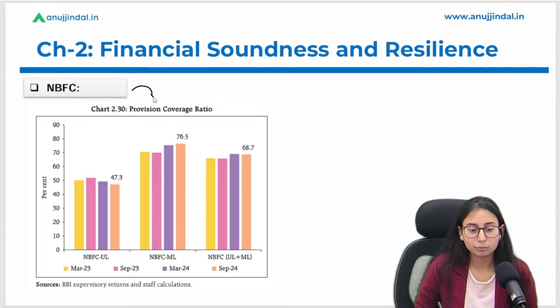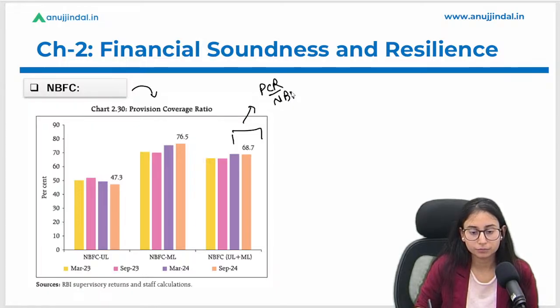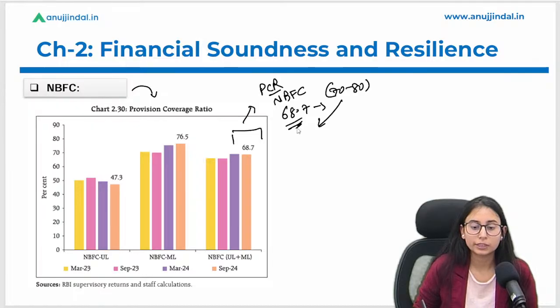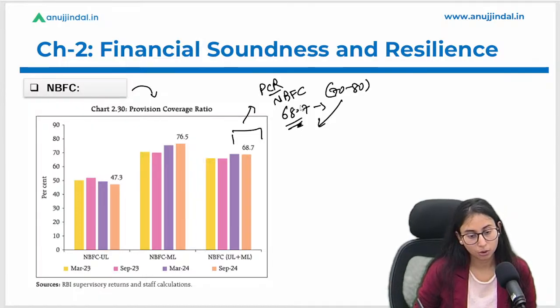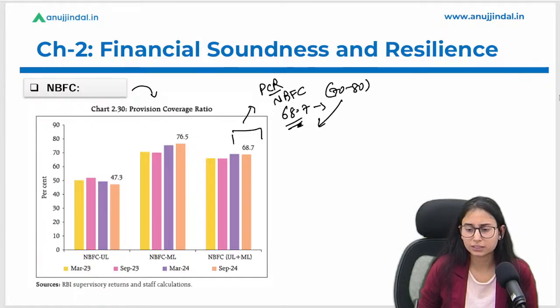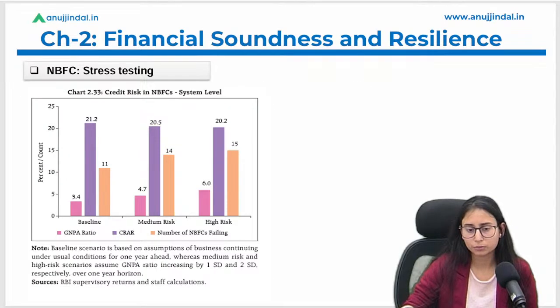Okay, now we have come to the provision coverage ratio. Here we are discussing that the PCR of NBFCs is 68.7%, which has to be between 70 to 80%, but it is not. So it is a low PCR that has been maintained by the NBFCs. Okay, I hope it is clear. There is no technicality. There is nothing to explain.